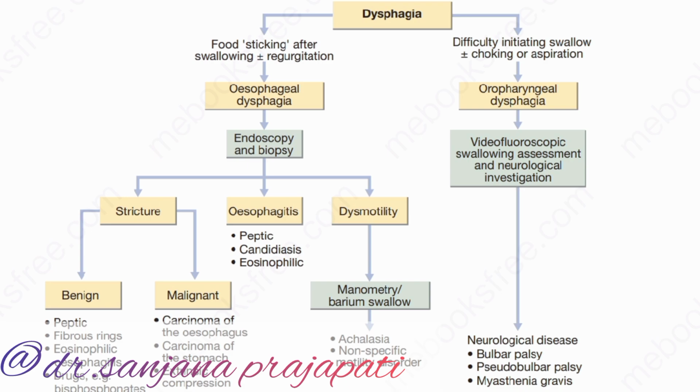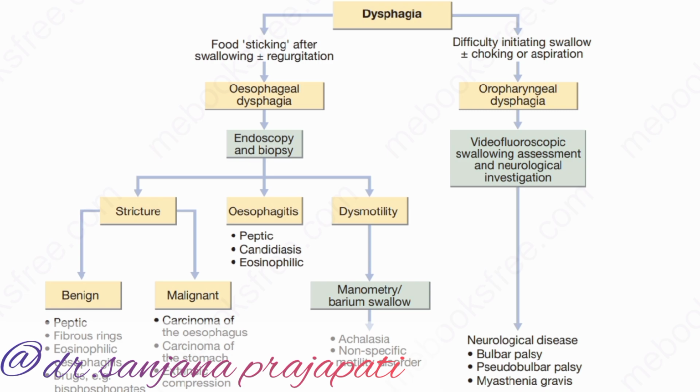All these causes we saw in the causes of dysphagia, but from the investigation we rule out whether it is a benign or malignant stricture. Most commonly, in 99% there is a stricture, but esophagitis and dysmotility are also present.